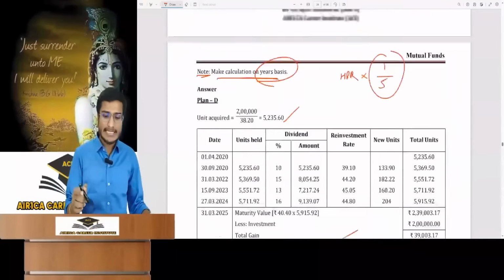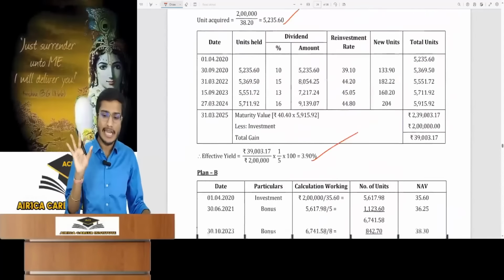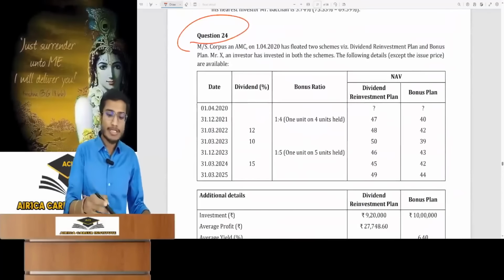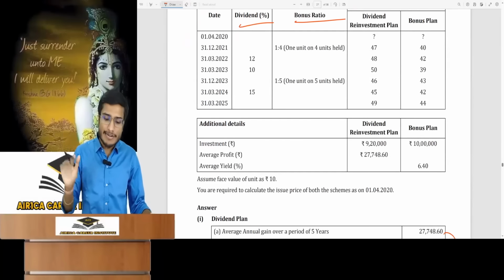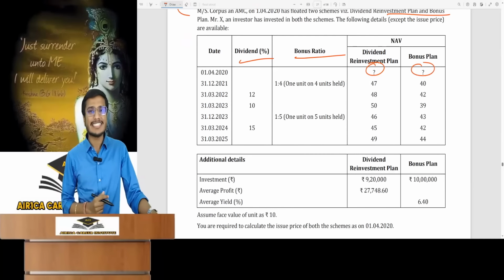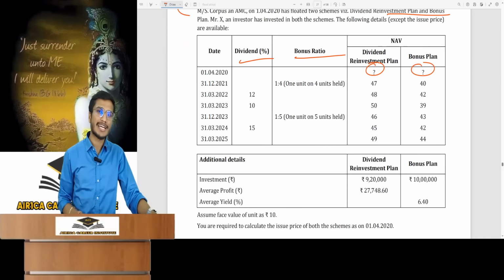After those questions covering the bonus, dividend, and reinvestment plans, we calculated the return. It was normal, no problem. But there's a special question in this. It's the same on dividend, reinvestment plan, and bonus plan. Everything is given to you, returns, etc. You are only asked that when the investor initially invested the money, what was the NAV on that day and the issue price? At what price did he invest? This is a reverse calculation question.